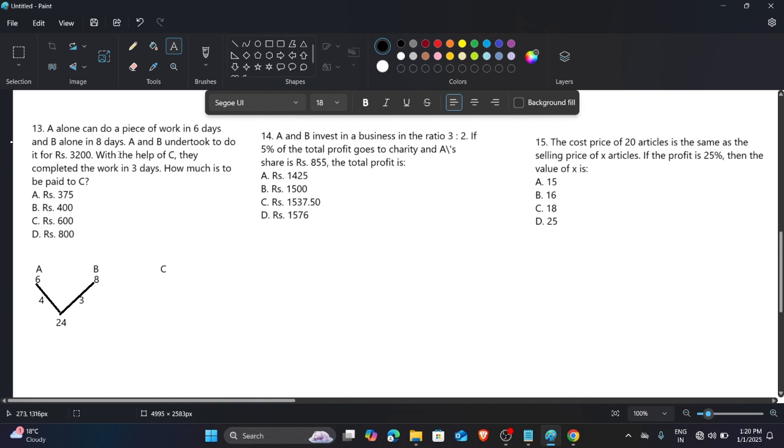Now, with the help of C, they complete the work in 3 days. So you can see that 4 plus 3 are the efficiency of A and the efficiency of B, and we don't know the efficiency of C, so we consider it as n.